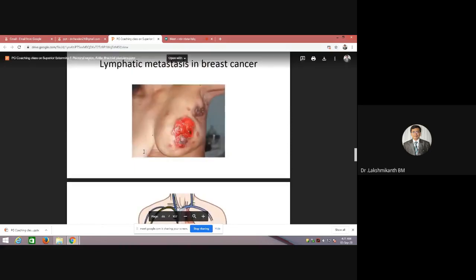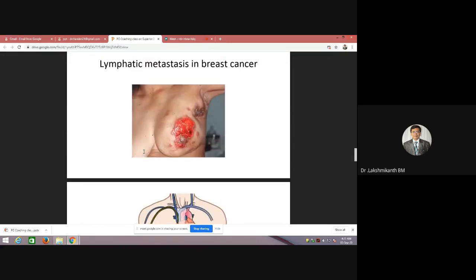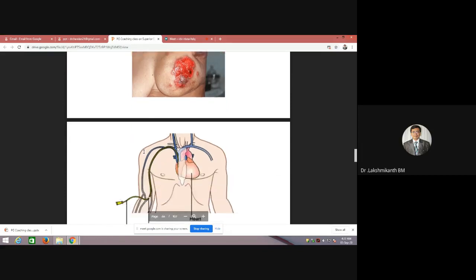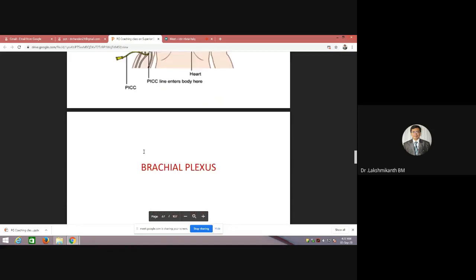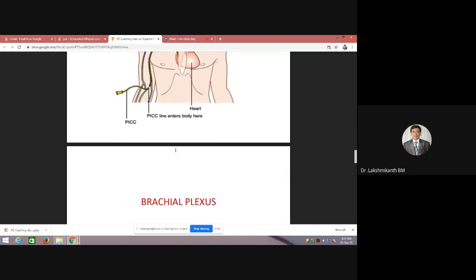Breast carcinoma is common, so axillary lymph node resections are done. Within axillary resections also, we have to be careful about the nerves. The axillary vein and subclavian vein can be accessed for central venous cannulation, but that is a different thing.